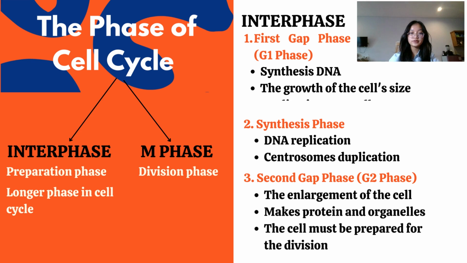So I will tell you about the phases of the cell cycle. The cell cycle is divided into interphase and M phase. The interphase consists of G1, S, and G2 phase. G1 phase is for the synthesis of the DNA, the growth of the cell size, and the duplication of organelles. S phase is for replication of the DNA and duplication of the centromeres. G2 phase is for enlargement of the cells and supplying the protein and organelles for M phase.